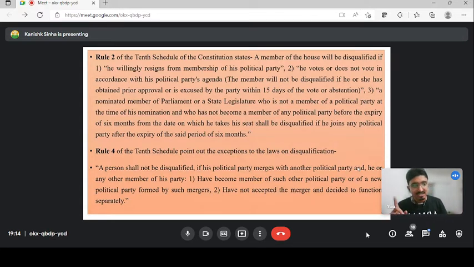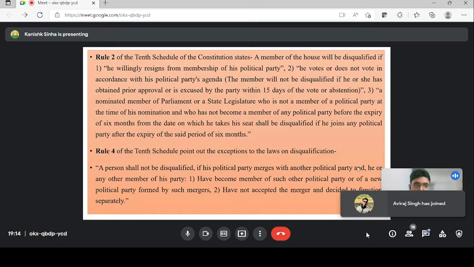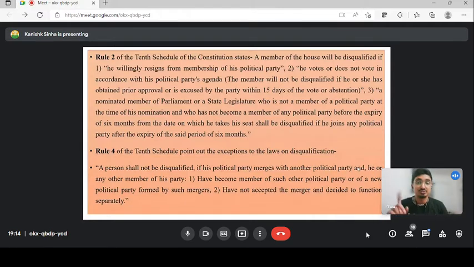Now, Rule 4 of the 10th schedule provides an exception to the same thing. Rule 4 states that if any political party merges, if there is a split and merger, that is 2/3. So as I mentioned on the first slide, if tomorrow Sachin Pilot in Rajasthan Congress takes 2/3 of the MLAs along with him and joins BJP, there will be no disqualification. But if Sachin Pilot individually joins BJP tomorrow, a disqualification will be issued against him. So this is Rule 4, which talks about the exception to the disqualification.